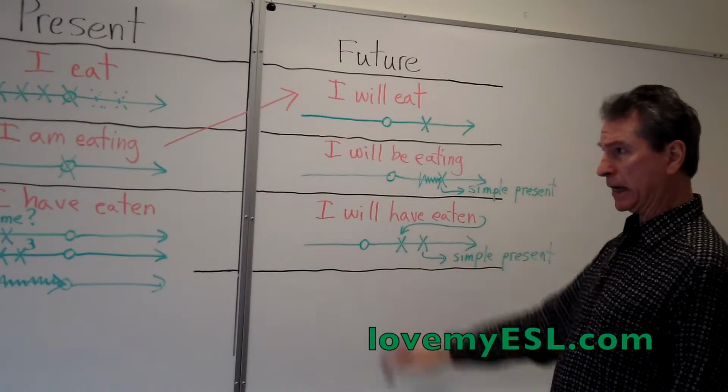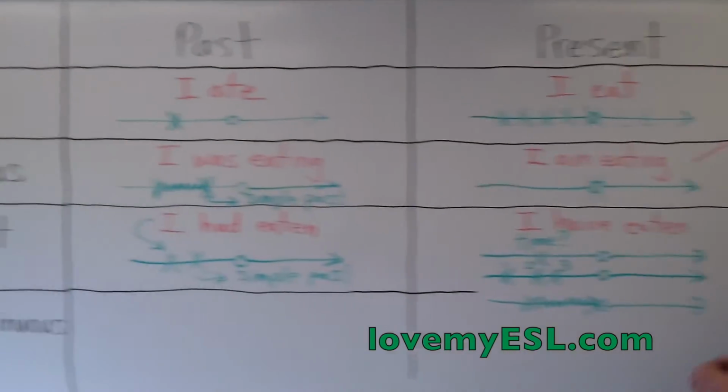1, 2, 3, 4, 5, 6, 7, 8, 9. 9 verb tenses. Let's look at verb tense number 10.